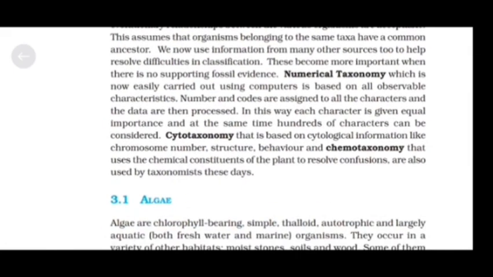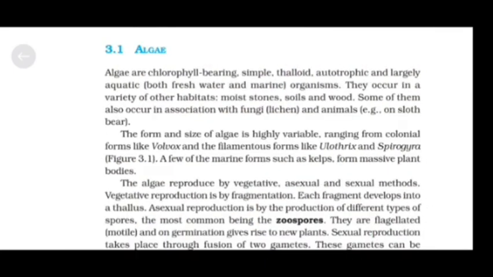Cytotaxonomy, that is based on cytological information like chromosome number, structure, behavior, and chemotaxonomy that uses the chemical constituents of the plant to resolve confusions are also used by taxonomists these days.